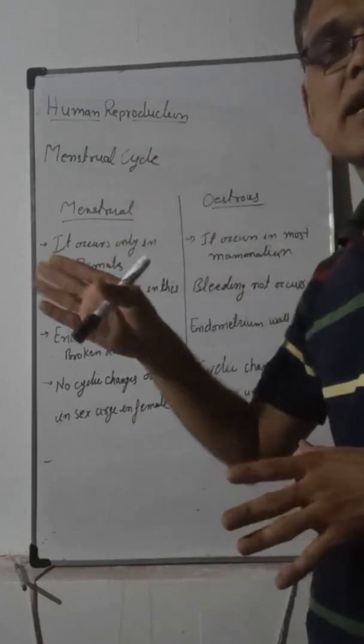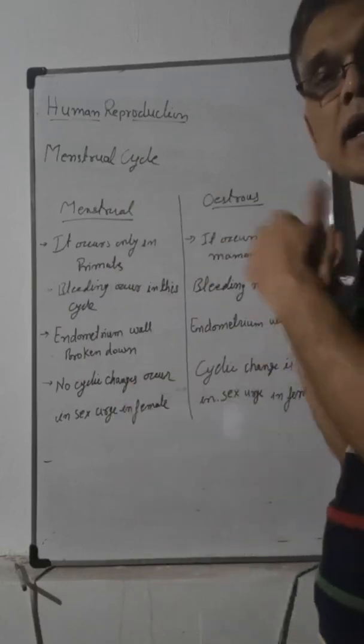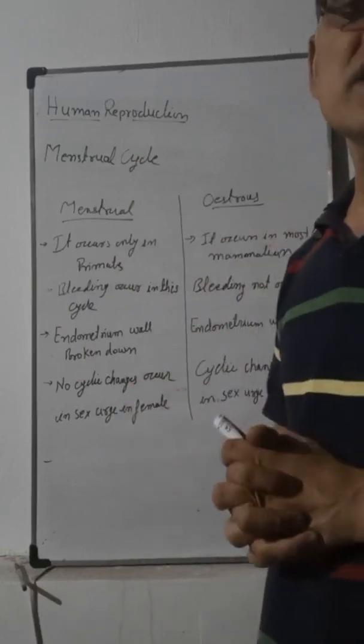The menstrual cycle especially occurs in monkeys, apes and human beings, and in other mammals the oestrus cycle is there.